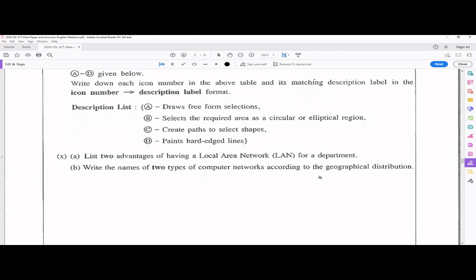Okay, so this is the end of the first question, which is a mandatory question and which will give you 20 marks.